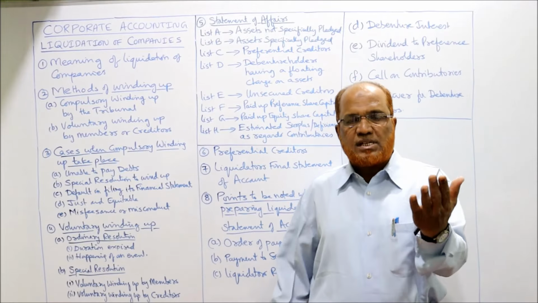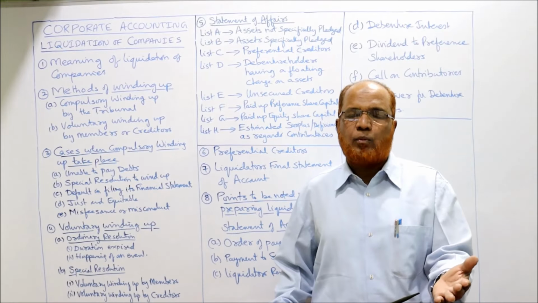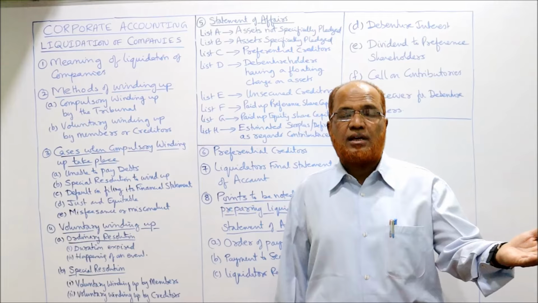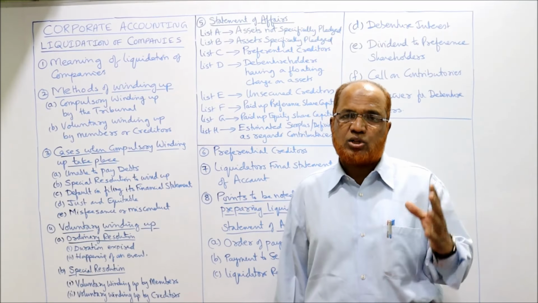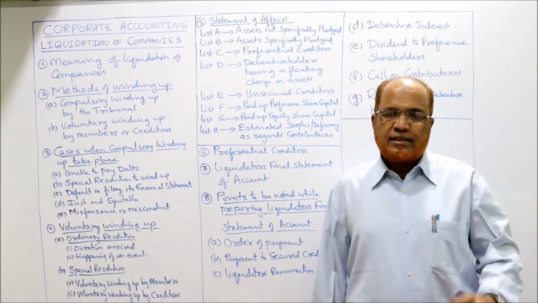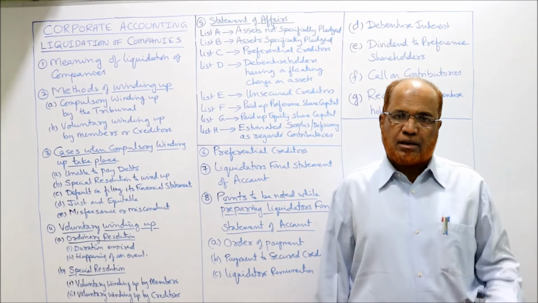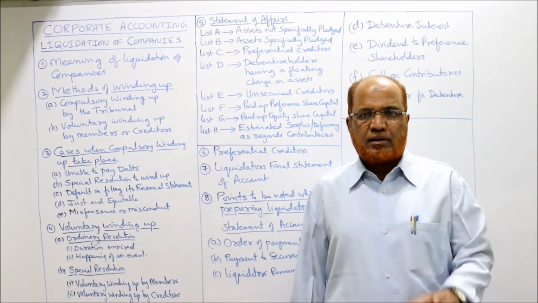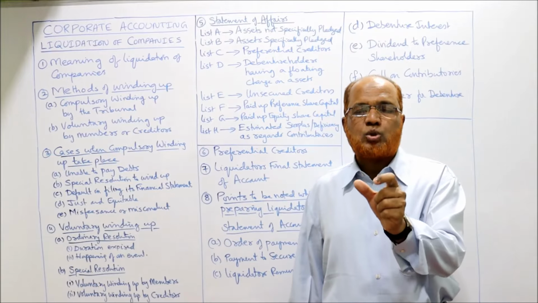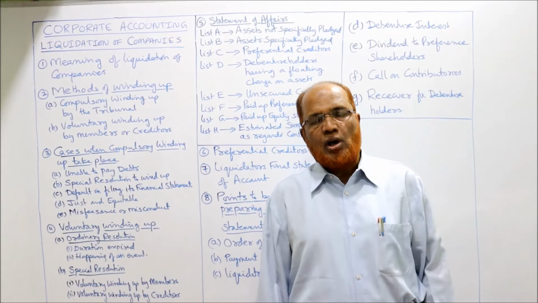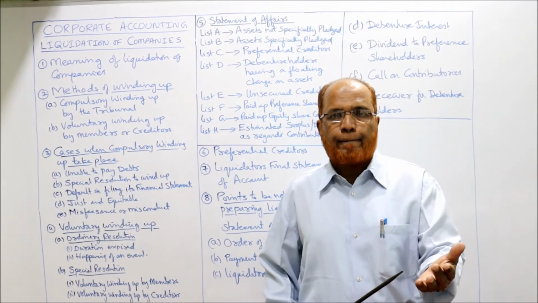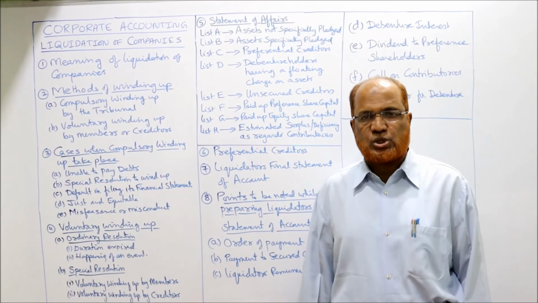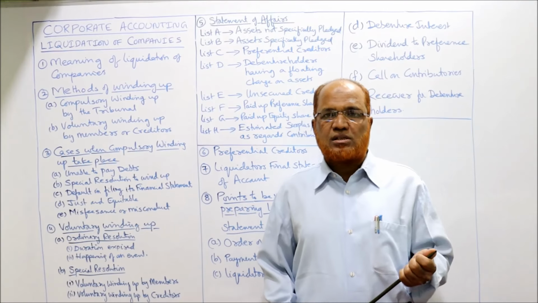The Statement of Affairs is a statement which should be prepared by the board of directors or secretary or chief officer of the company and submitted to the liquidator within 21 days from the date of winding up order. This period of 21 days can be extended either by the court or the official liquidator attached to the court, up to 3 months. But normally it should be prepared and submitted within 21 days from the date of winding up order. On the basis of this Statement of Affairs only, the liquidator will start the winding up procedure. So what will this Statement of Affairs contain?